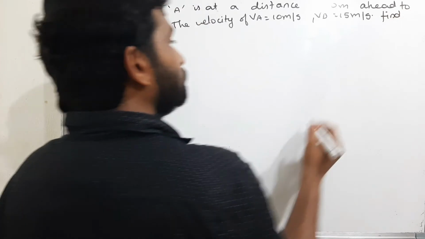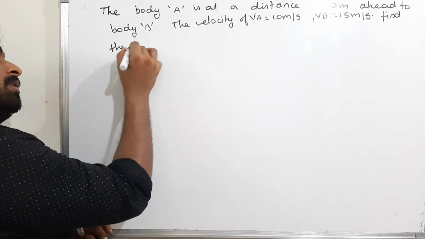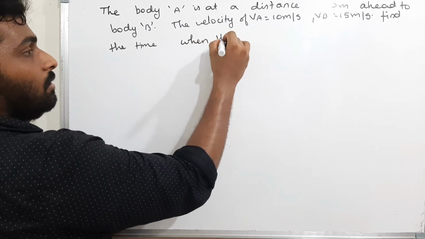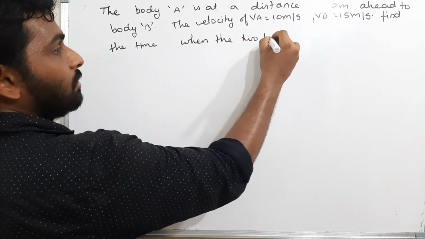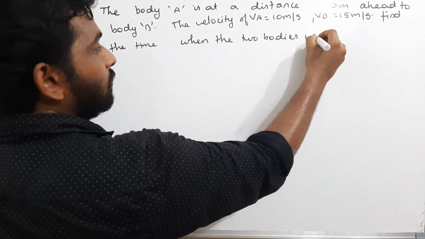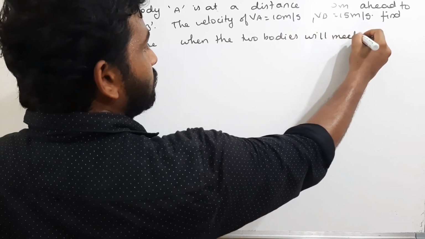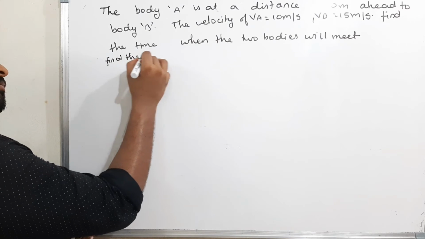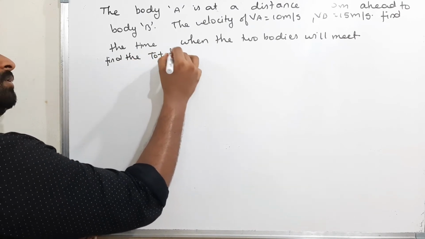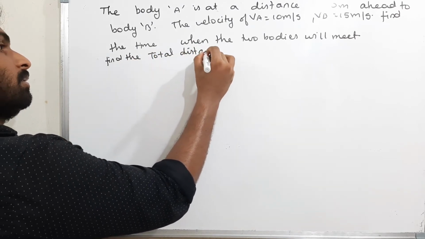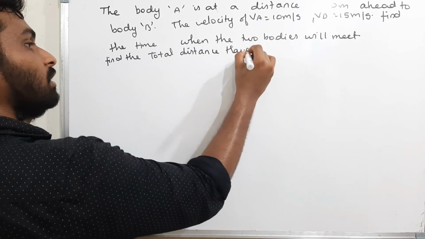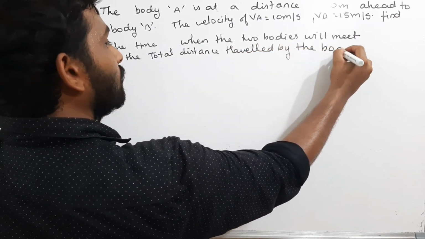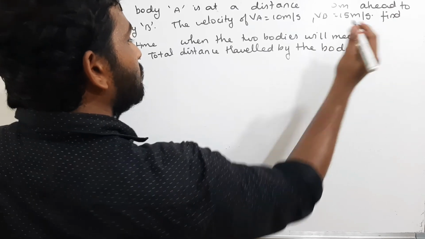Find the time when the two bodies will meet, and find the total distance traveled by the body B. This is the question.